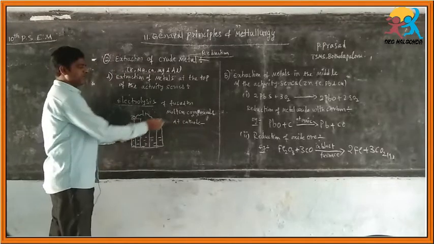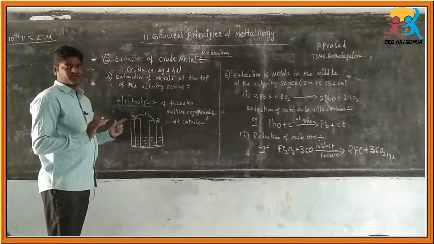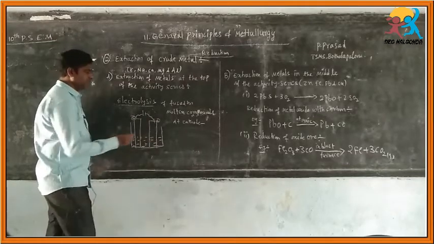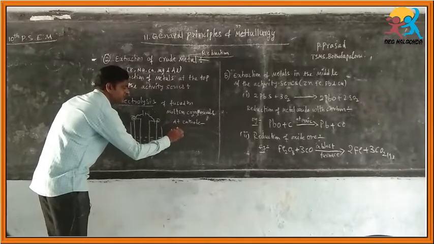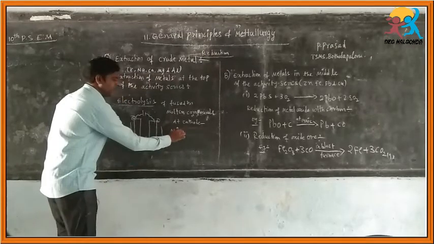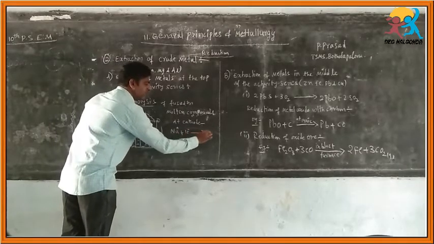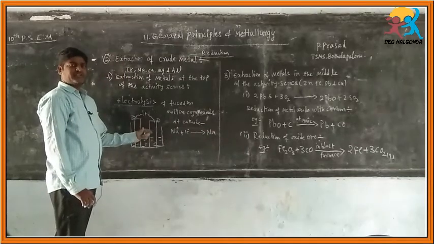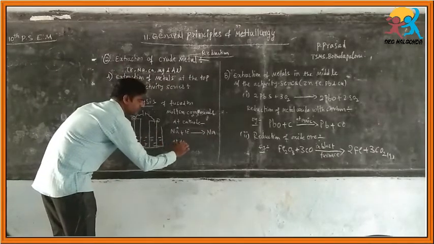Fused means molten. We do not use a solution of sodium chloride here. We use only molten sodium chloride. So at the cathode, sodium ions are reduced like this. A sodium ion gains one electron and forms a sodium atom at the cathode. That means it discharges. Next, at the anode, what happens?